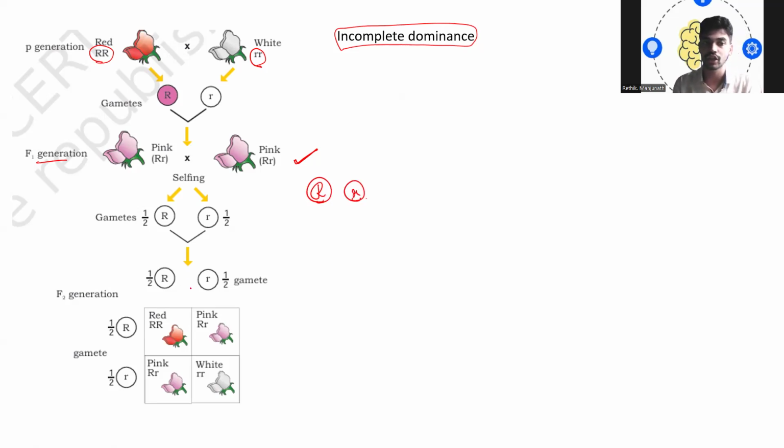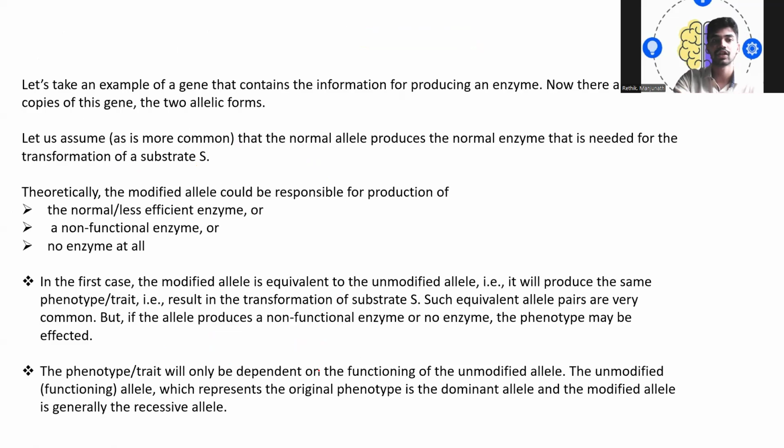So what are you going to get now? You are going to get 1 to 2 to 1, where 1 will be the red color, 2 will be the pink color, and another 1 will be the white color. Okay, this is what you are going to get in incomplete dominance.